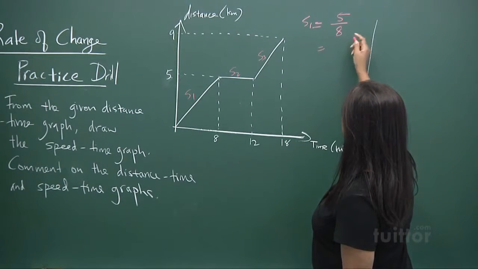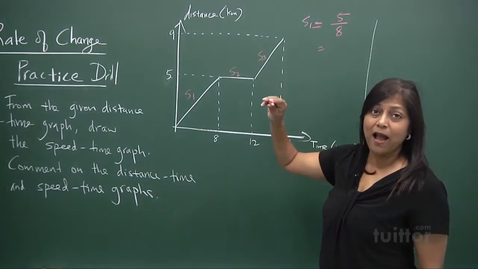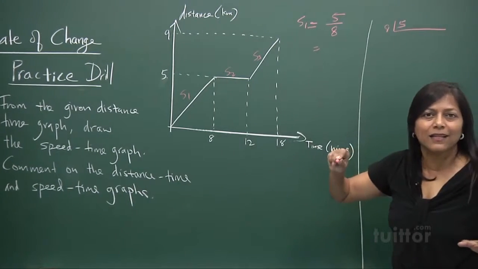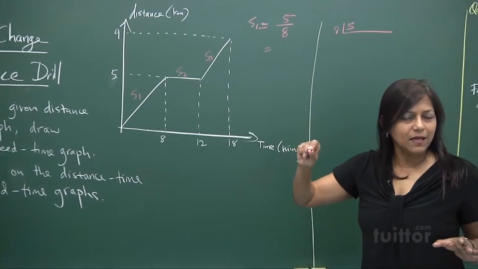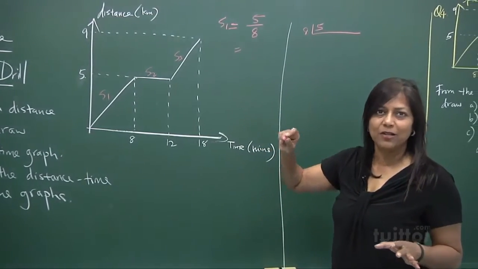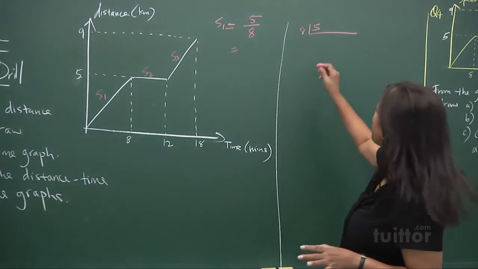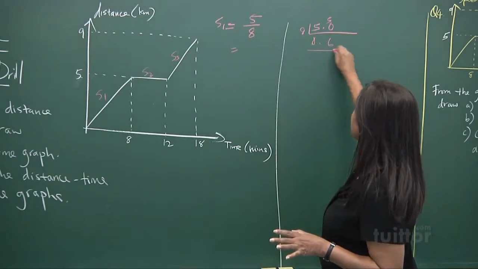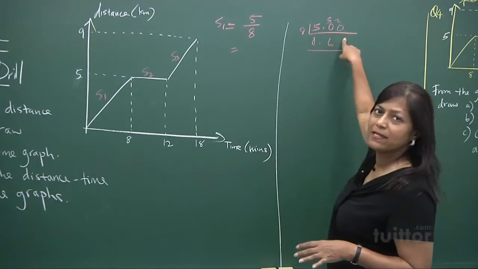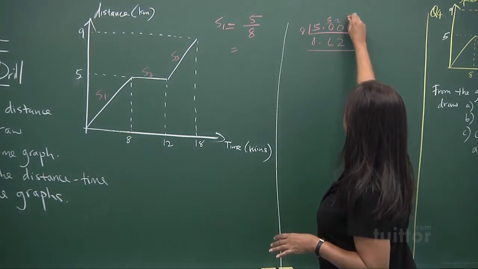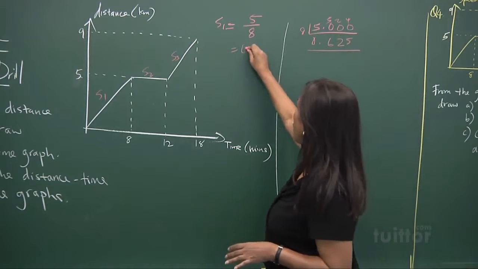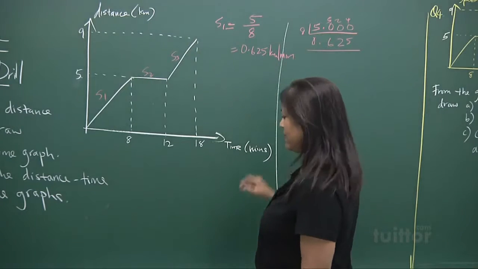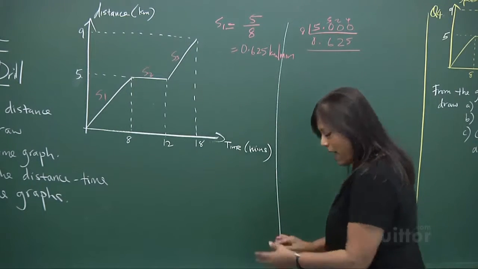So if you divide 5 by 8, you know I taught you the caterpillar division. Long ago, if you've seen my earlier clips about not being a nerd, about speed calculation, check it out. I did this beautiful caterpillar to show you how fast we could do it. 0, carry the 5 up, you get a 6. 48. Carry the remainder 2, you get a 16. And the remainder is 4, you get 0.625 kilometers per minute. That's what you get in speed 1.